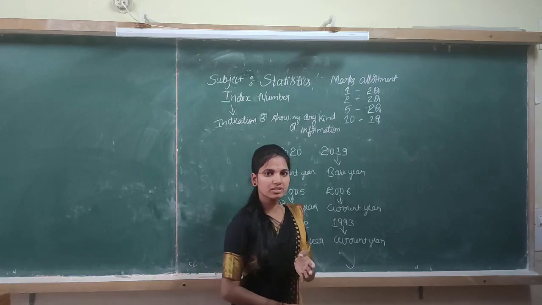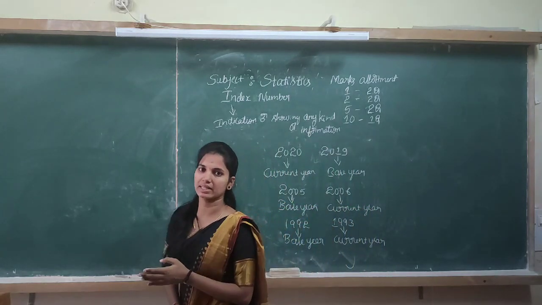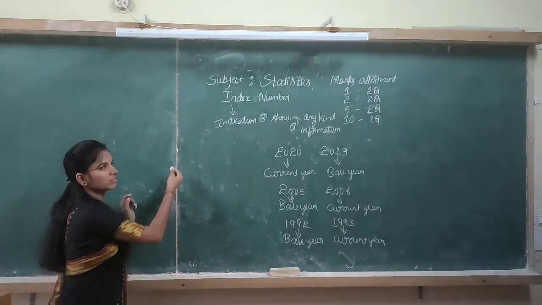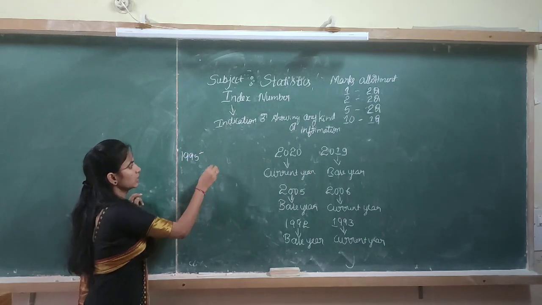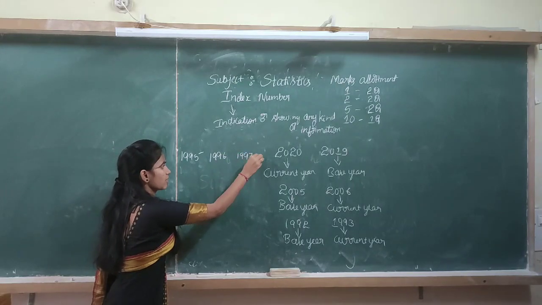Sometimes they give the prices, quantity or value of the commodities for 3 years, for example 1995, 1996 and 1997.